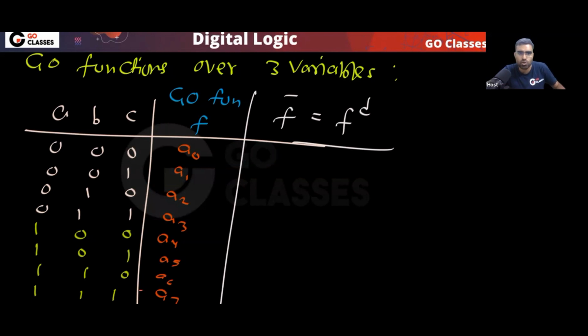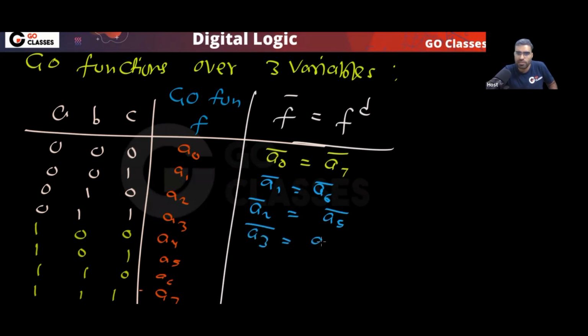So A0 complement will be the same as A7 complement, A1 complement the same as A6 complement, A2 complement the same as A5 complement, A3 complement the same as A4 complement, and so on. Understood? So this is the idea.